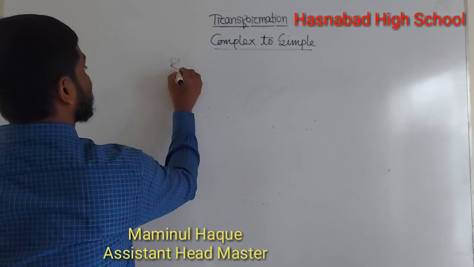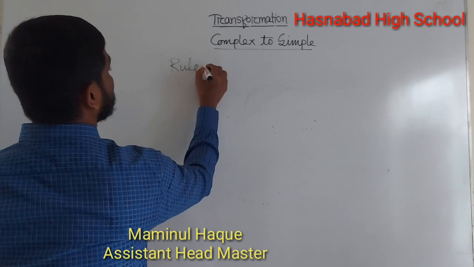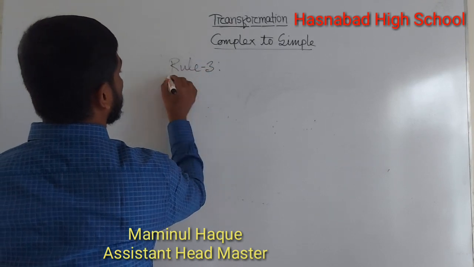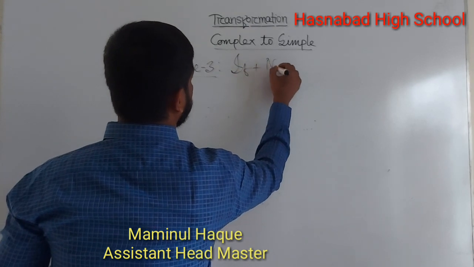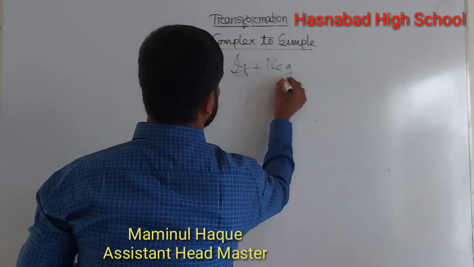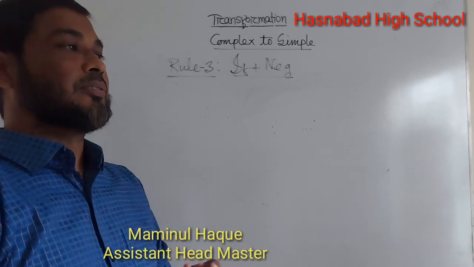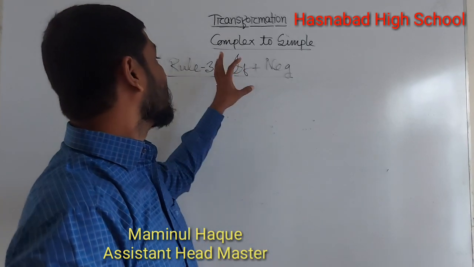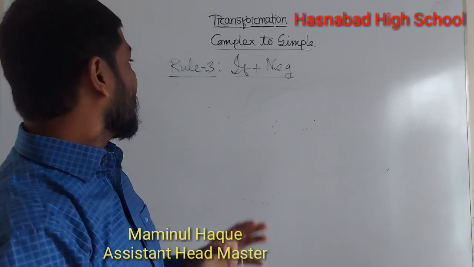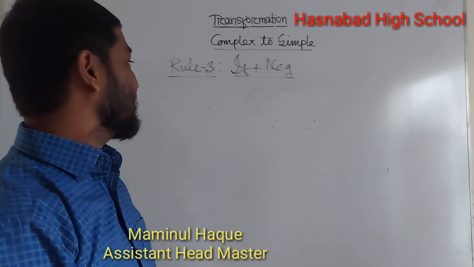Rule 3: if plus negative. Dear student, all of you know that if is the connector or conjunction of a complex sentence.